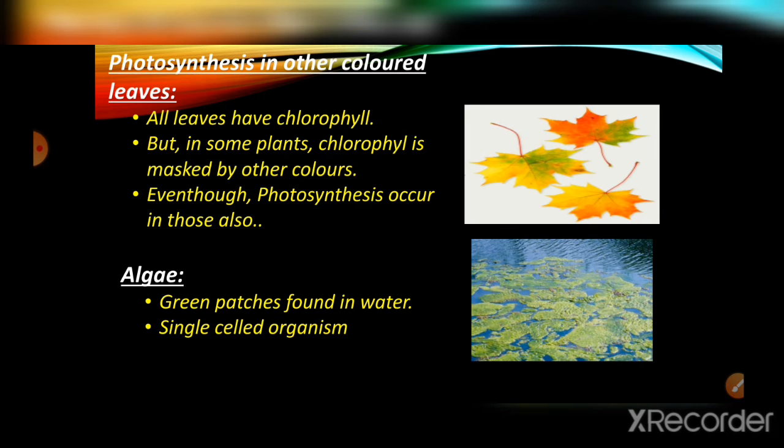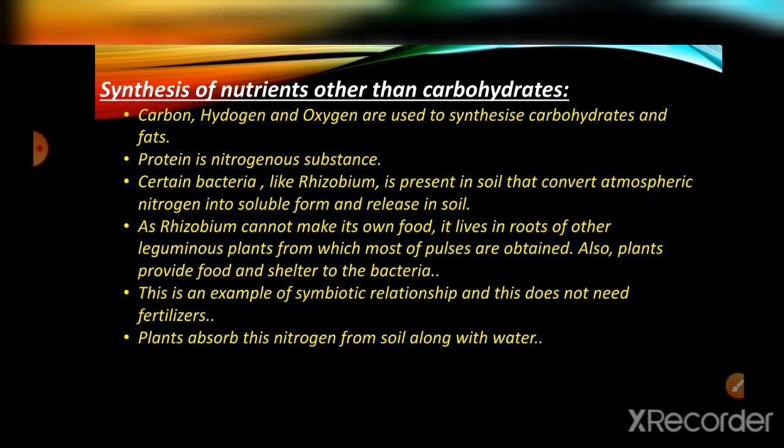Then now we are going to see about the synthesis of nutrients other than carbohydrates. I have said about carbohydrate synthesis, right? So what are used to prepare carbohydrates? Carbon dioxide and water are used, right?